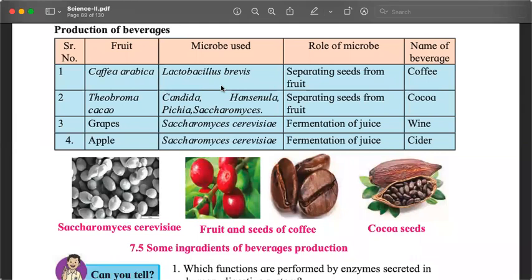And we have studied in science too, reproduction is sexual reproduction in plants. Seeds are part of the fruit. So we have to get these seeds, which are commonly called coffee beans. These are the seeds of the fruits of Coffea arabica. So to separate the seeds from the fruit, the microbe Lactobacillus brevis is used. These are coffee beans. These are coffee seeds.